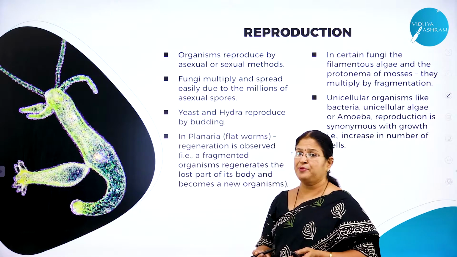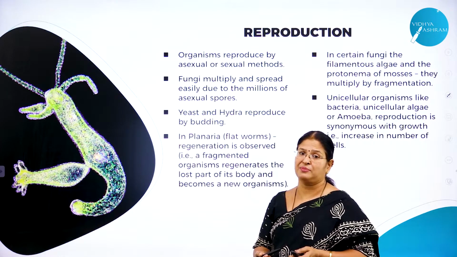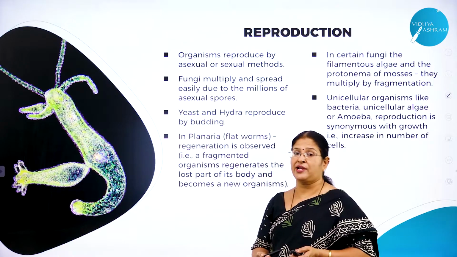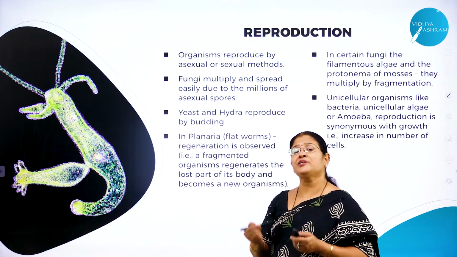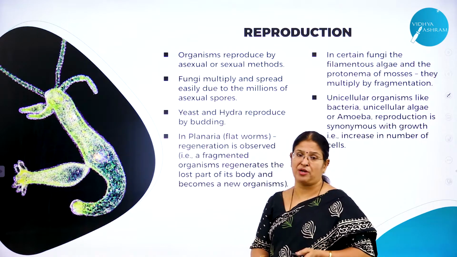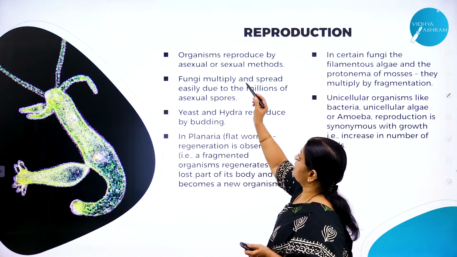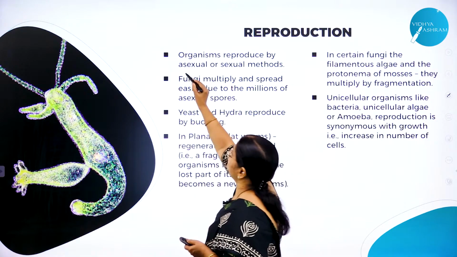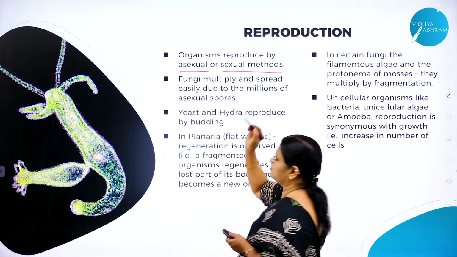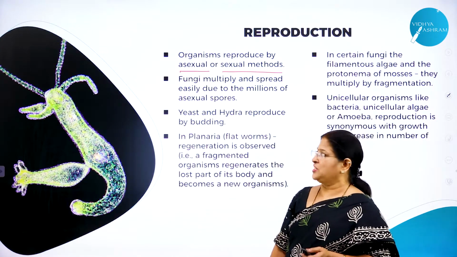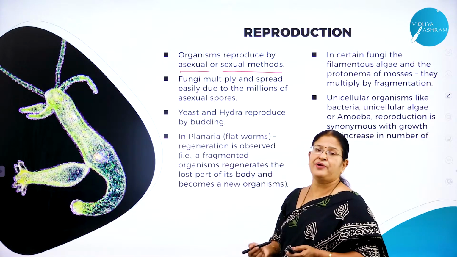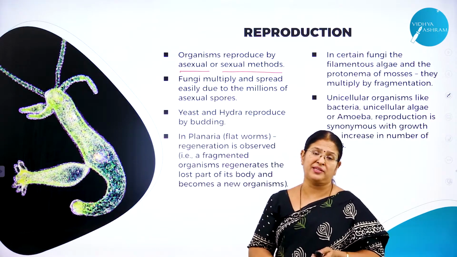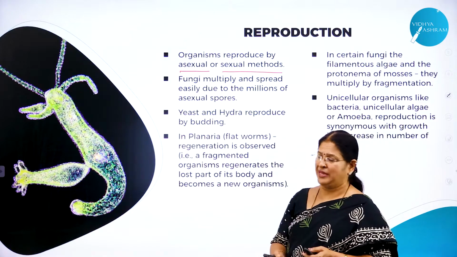No. For example, you come across unicellular organisms like amoeba, then multicellular organisms like plants and animals. What is the mode of reproduction? It varies from organism to organism. So as I said, the mode of reproduction that happens in organisms is of two methods. One is called asexual method, the other one is called sexual method. Now you may have a doubt: what is this asexual method and sexual method?